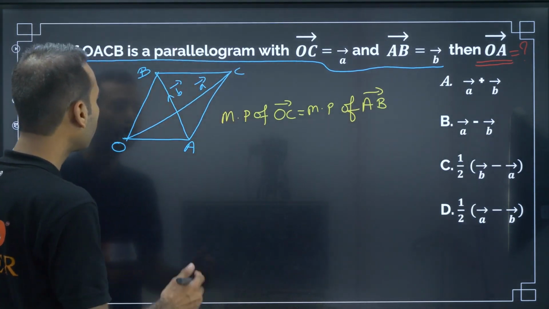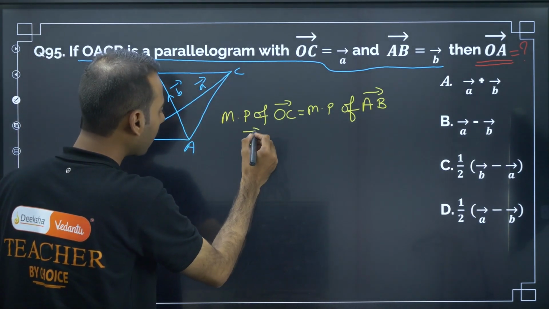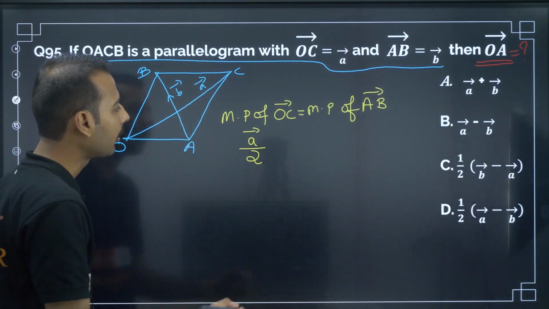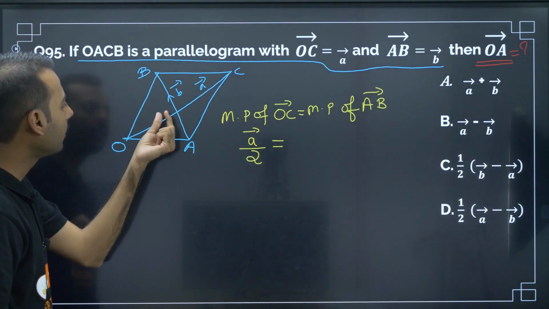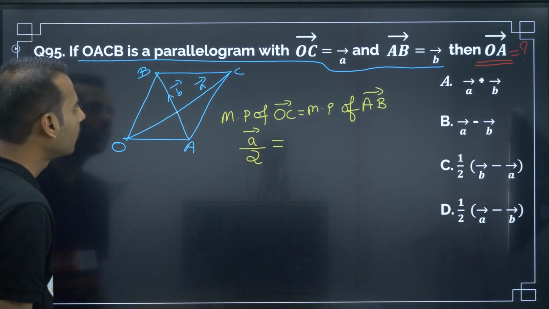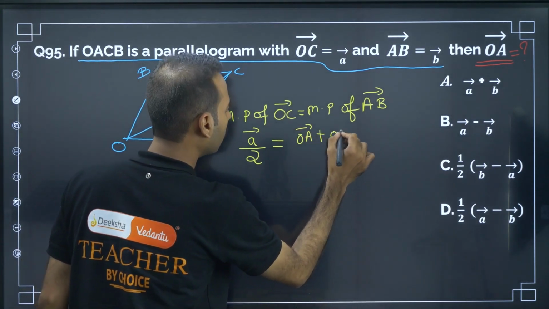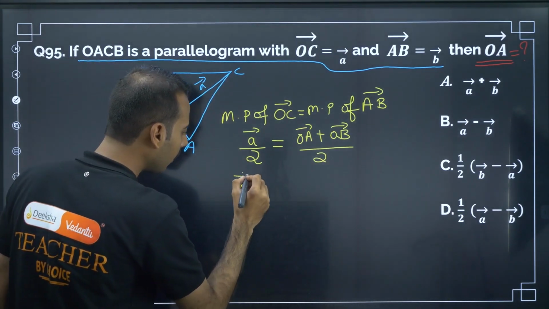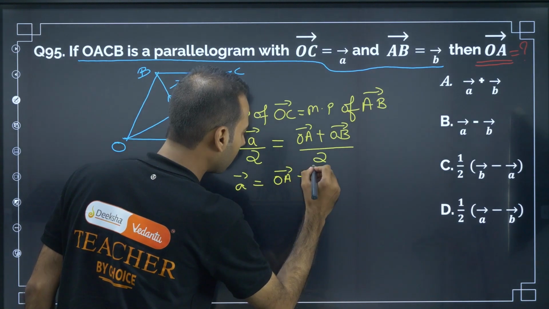So the midpoint of OC is equal to the midpoint of AB. The midpoint of OC is A vector by 2. For the midpoint of AB, I will write (OA plus OB) by 2. Next, A vector can be written as OA plus OB vector.